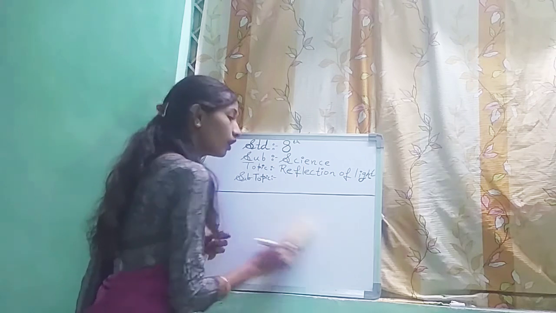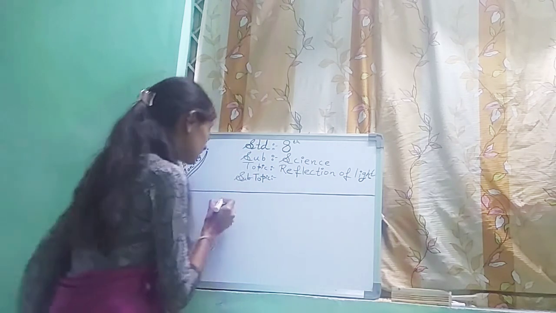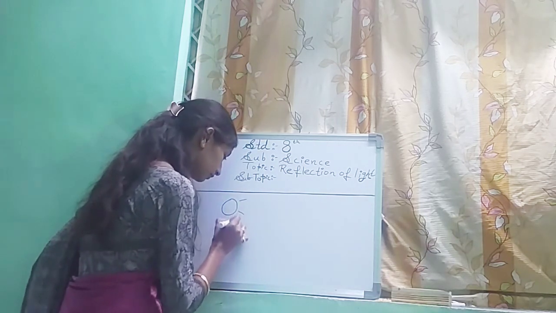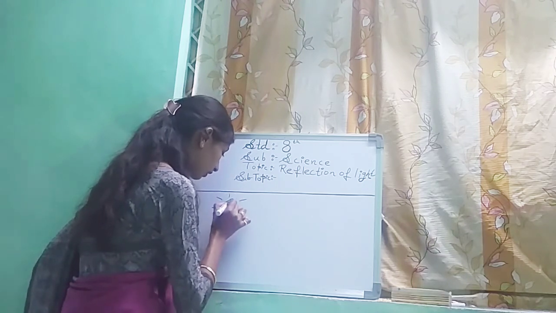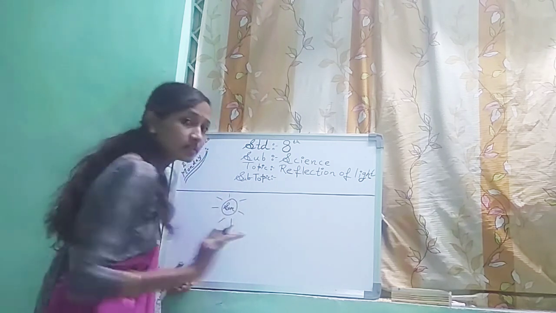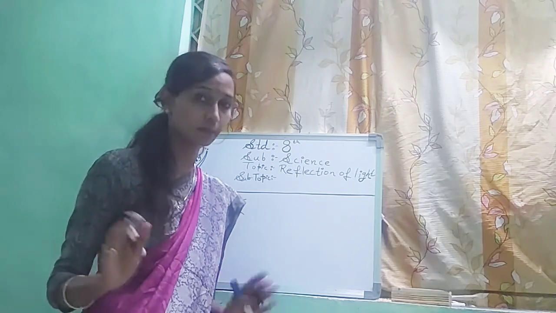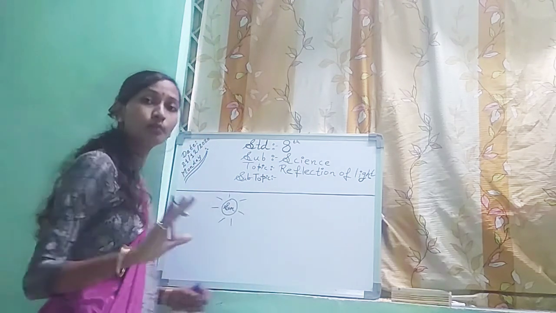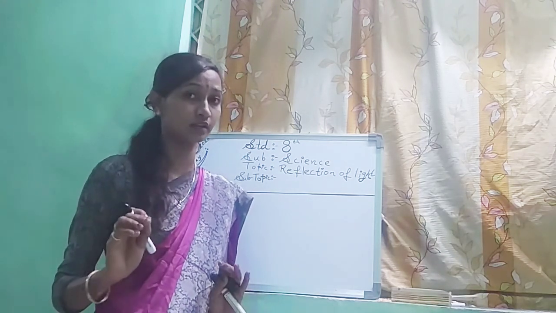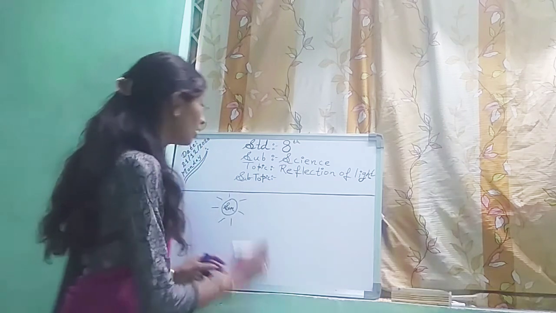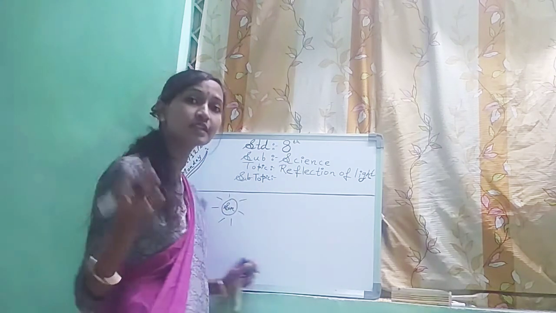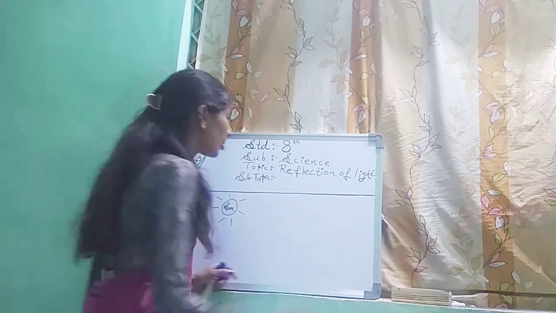Similarly, as you know, the sun has its own light, right? But the moon doesn't have its own light. We all know that. But why do we see the moon at night?